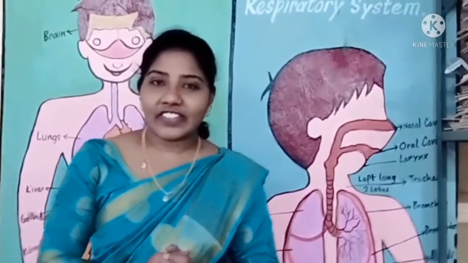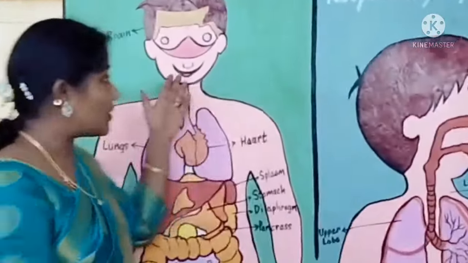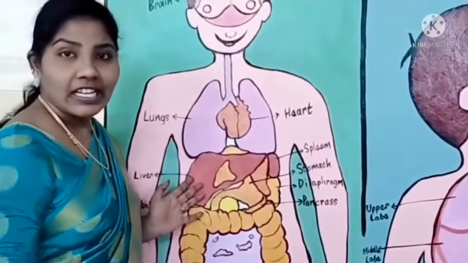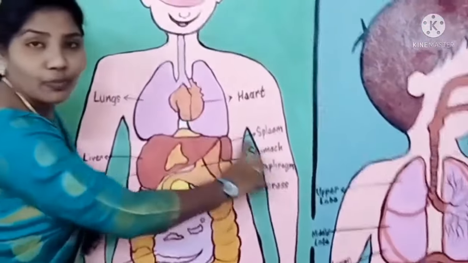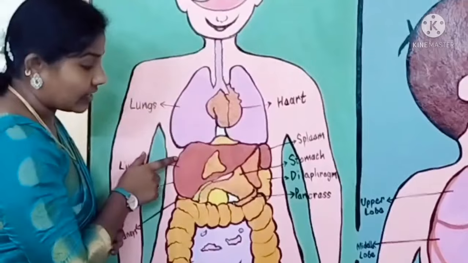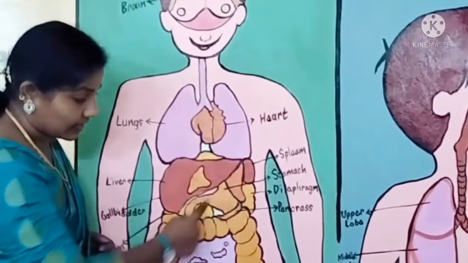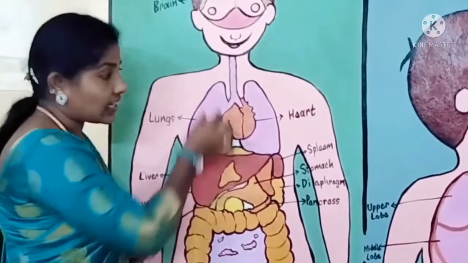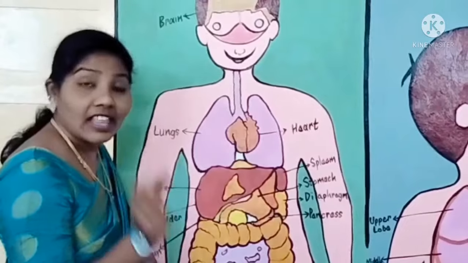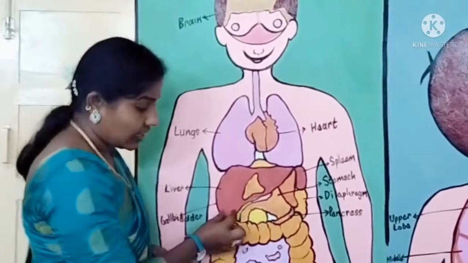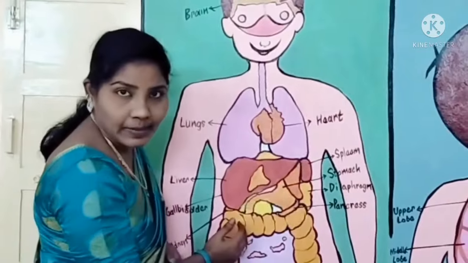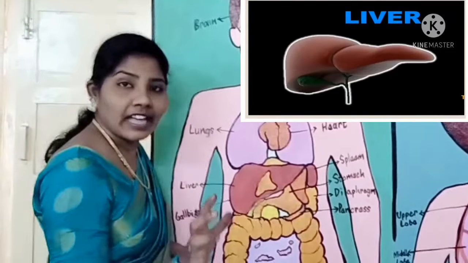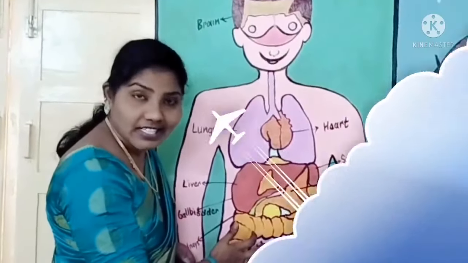Okay, I am going to reveal the answer. Here we can observe the human body. This is the total human body. Here we can observe the digestive part of the body also. On the right side of the body, one organ is present, that is the liver. The liver is present on the right side of the body. That's why the right kidney is placed a little lower than the left kidney. So because of the presence of the liver, the right kidney is a little bit lower than the left kidney. That is the reason.